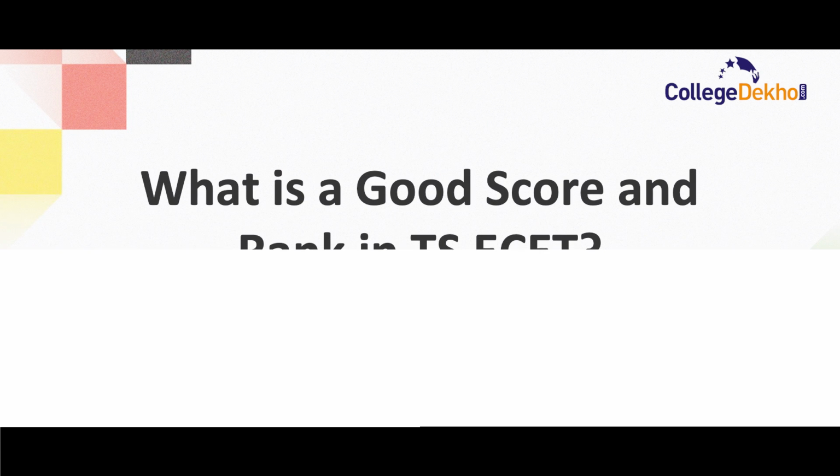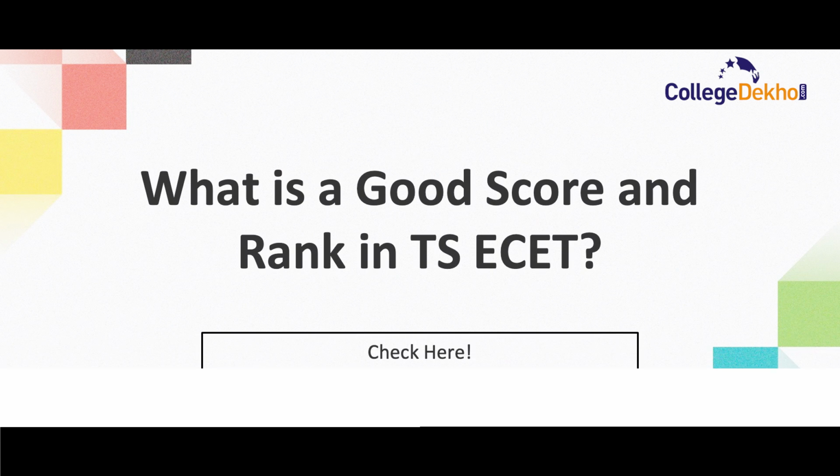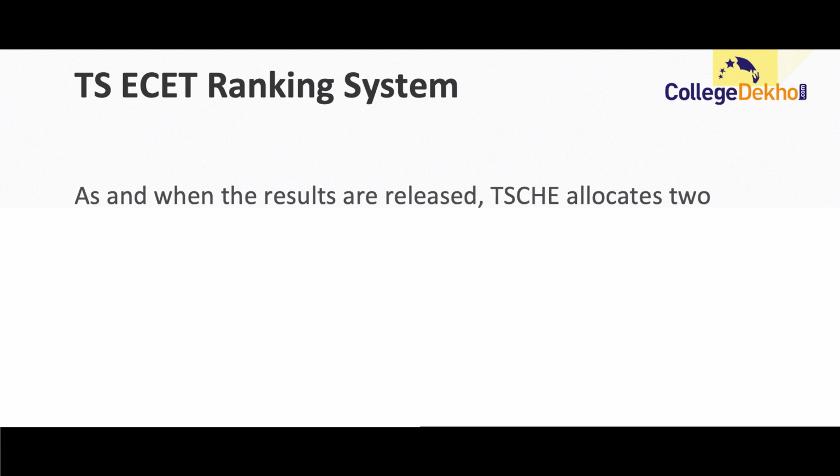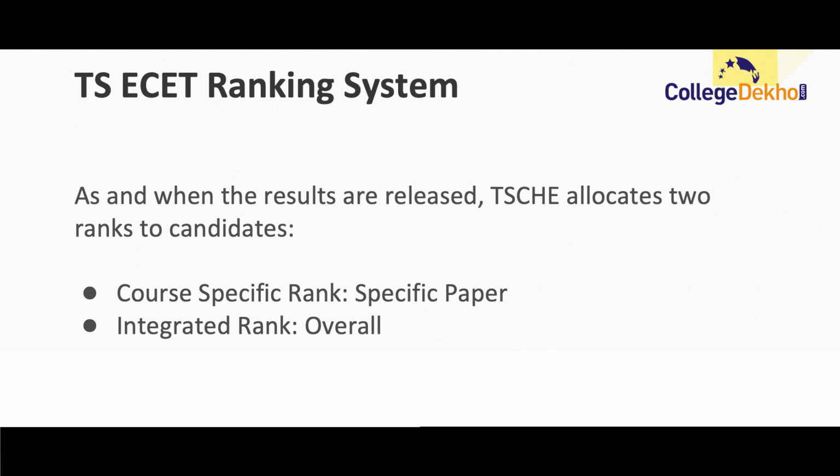Before moving forward to good rank and score for TS ECET exam, let us first know the ranking system for TS ECET exam. When the result is released, the TS CHE allocates two different ranks to the candidates. The first is course specific rank and the second is integrated rank.